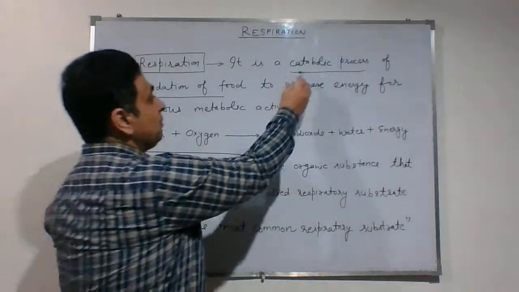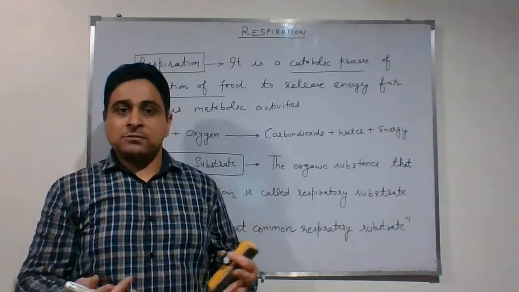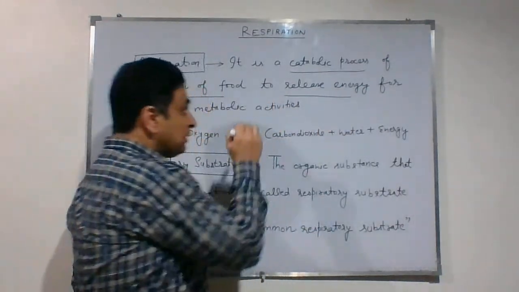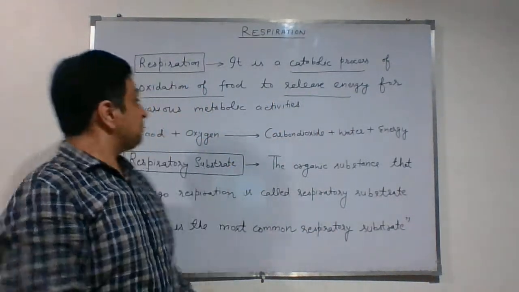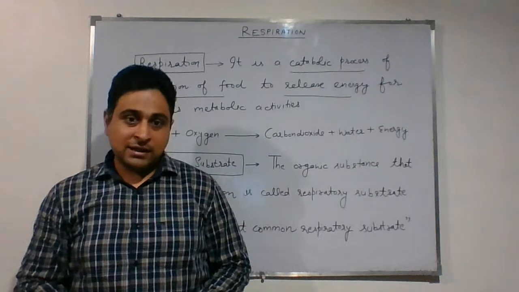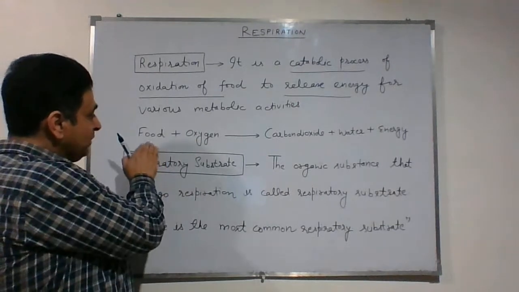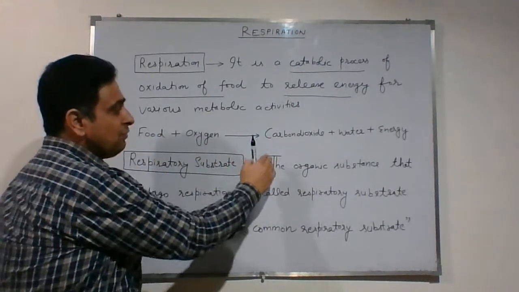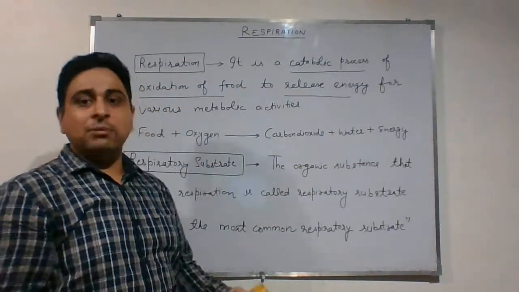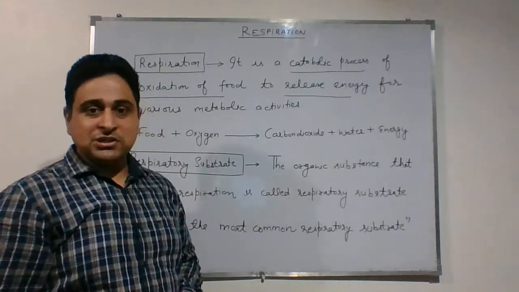So first, it is a catabolic process and it involves oxidation. Oxidation means the simple digested food is mixed with oxygen and broken down so that it can release energy. So respiration is a catabolic process of oxidation of food to release energy for various metabolic activities. So we can write, students, a general equation for what is going on in respiration: when food is combined with oxygen, it results in formation of carbon dioxide plus water plus a large amount of energy. So this is a general equation for respiration. In a further topic we will discuss a proper chemical equation for respiration also.